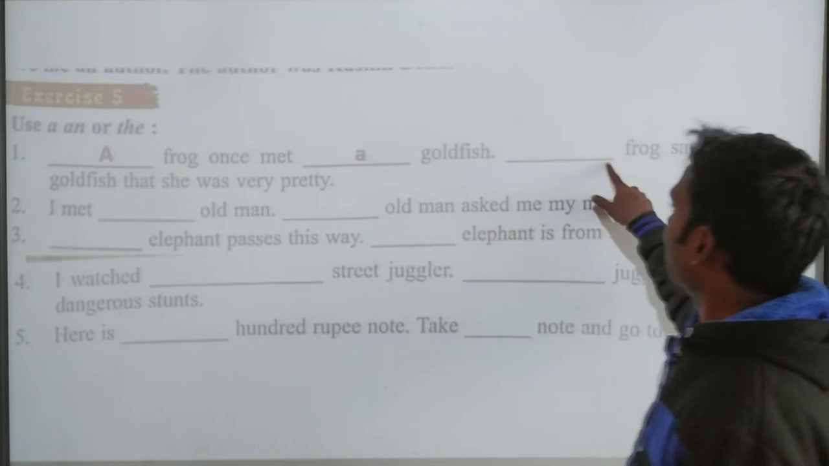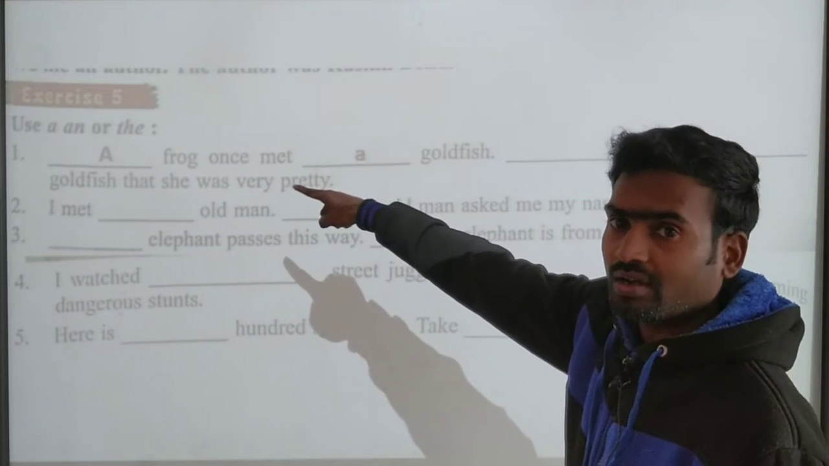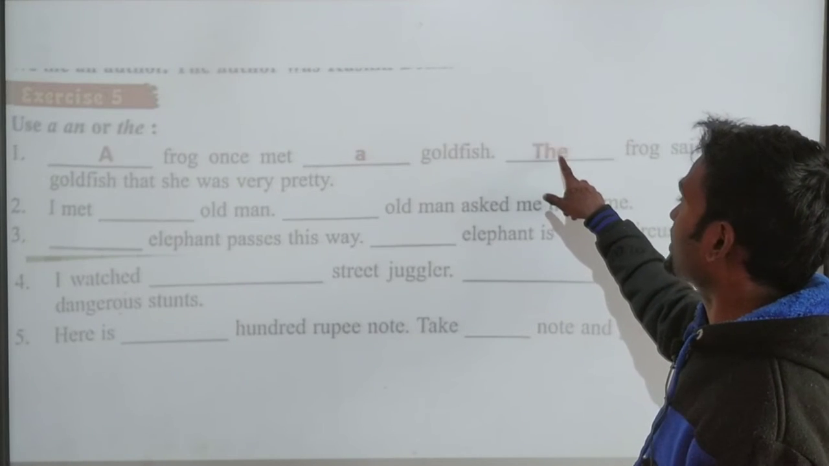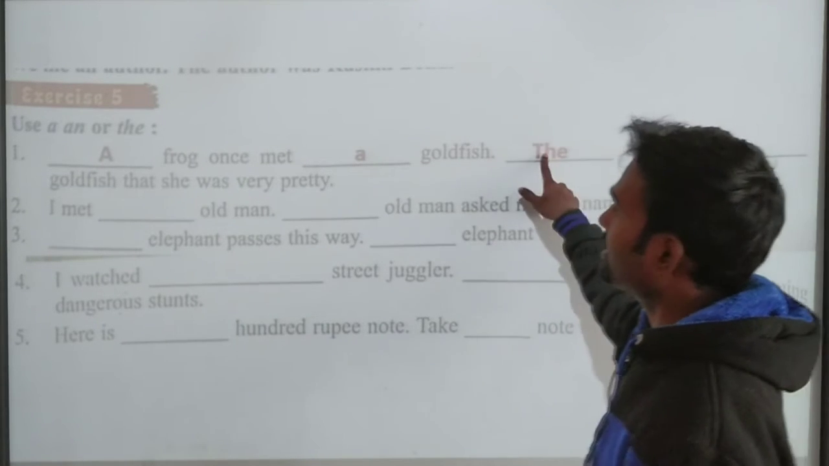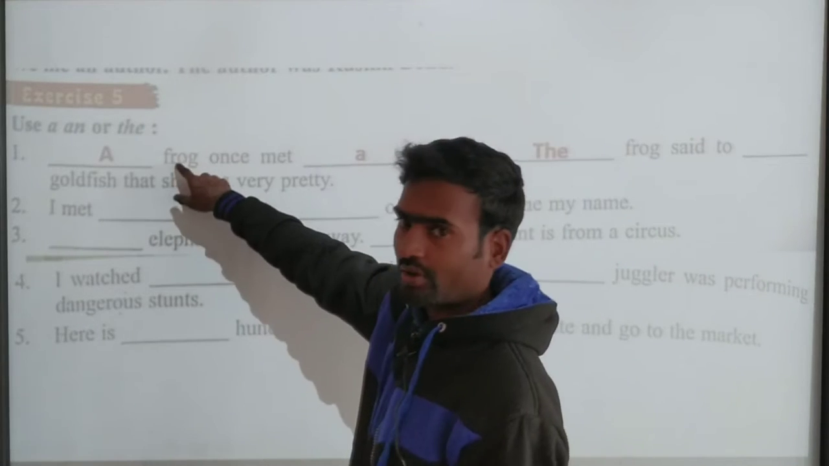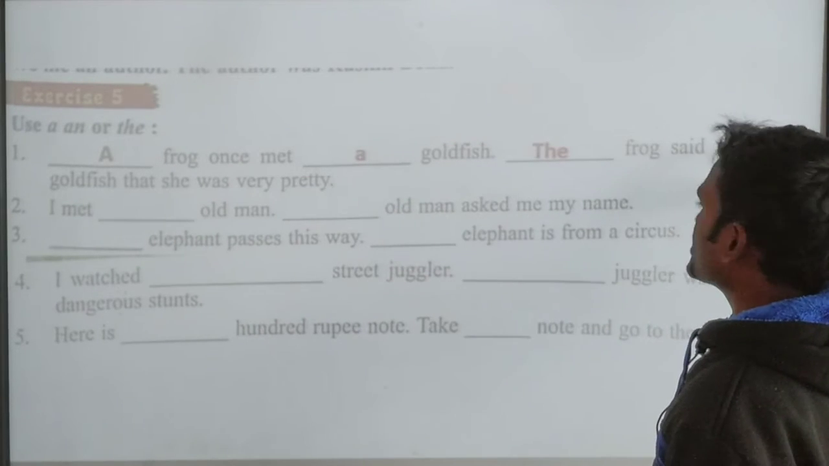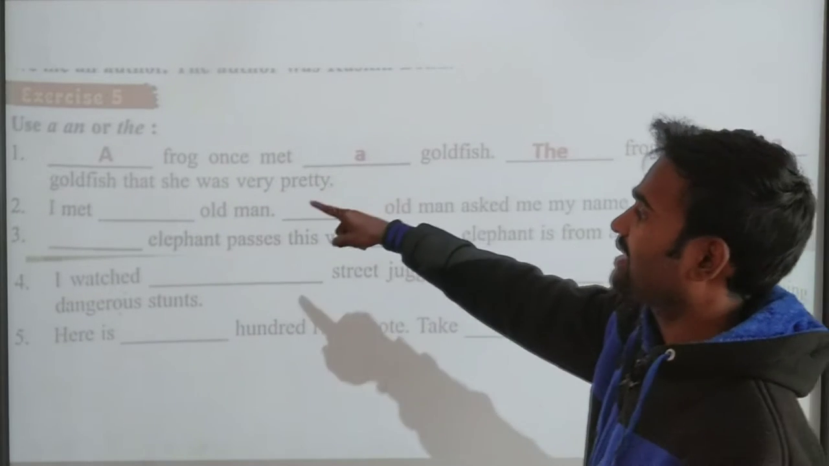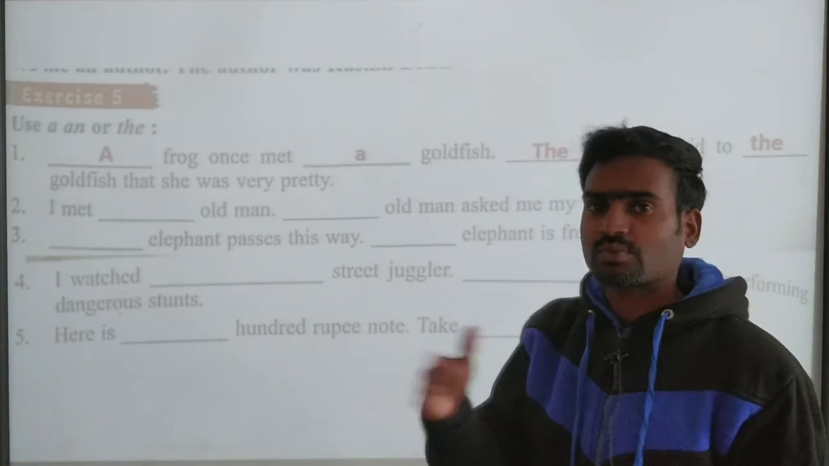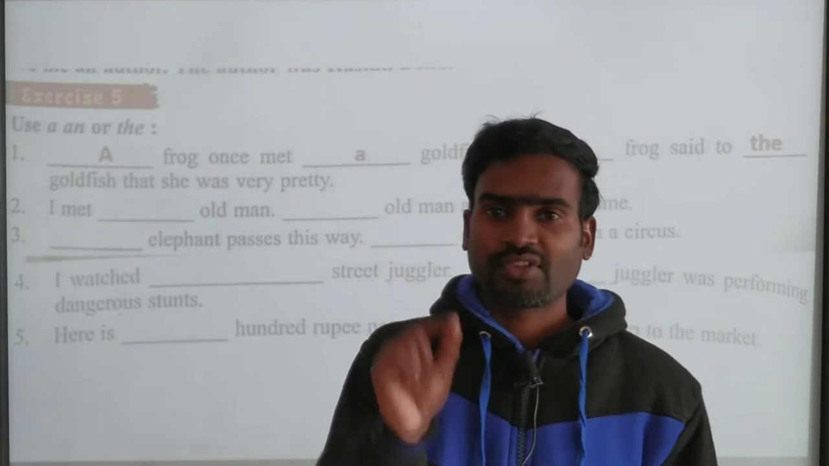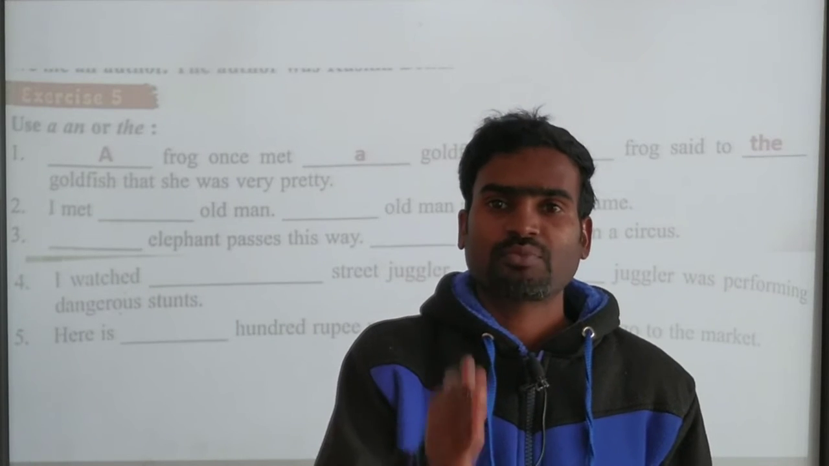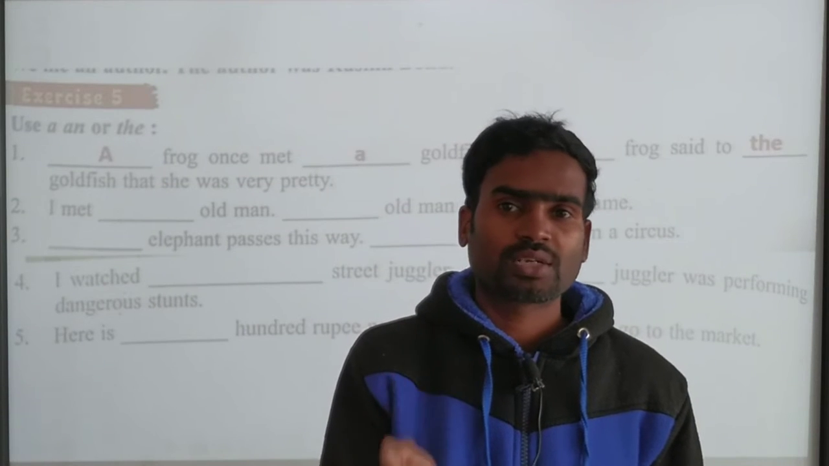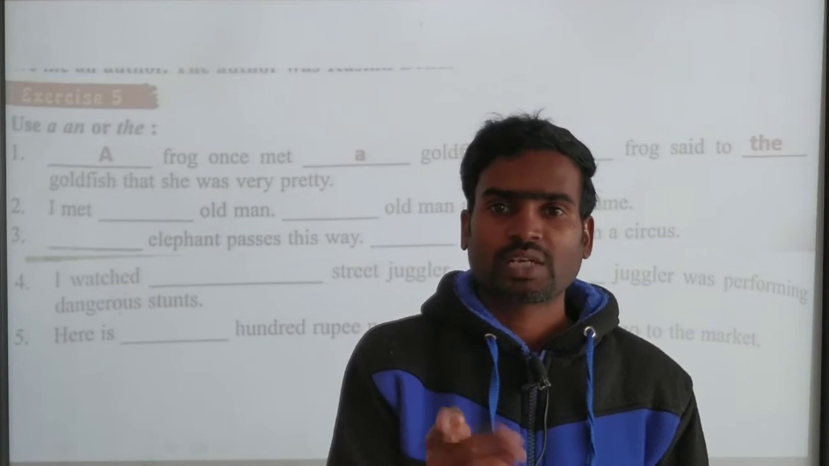And here again, what are we supposed to do? We spoke of the frog already, we used the name already. Now we don't need to use a here, simply we can use the frog. The frog means it shows directly this frog. Okay? And frog said to the, again, this goldfish that she was very pretty. So like this only we have to form a sentence. Once you use the name, the first time we can use a person's name or any names, but the second time we don't need to repeat the name, instead we can use the.